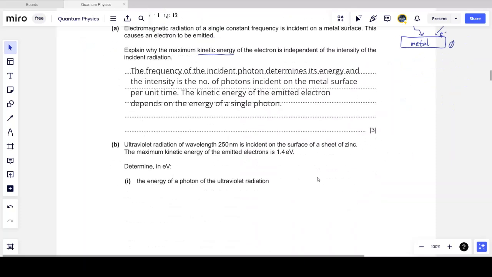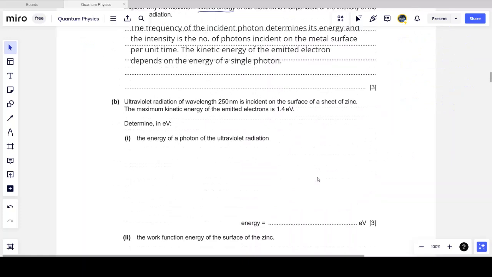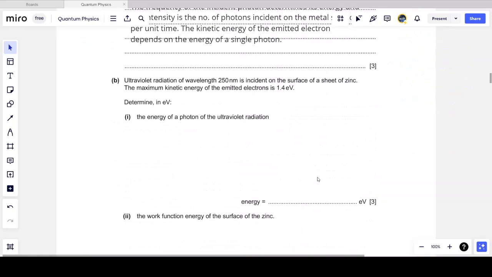Again, these laws and rules about the photoelectric effect is something that you're going to have to read and understand. And often, like in this case, you're asked to recall them. So now a more calculation-based question that says: ultraviolet radiation of wavelength 250 nanometers is incident on the surface of a sheet of zinc. The maximum kinetic energy of the emitted electrons is 1.4 electron volts. Determine in electron volts the energy of a photon of the ultraviolet radiation.